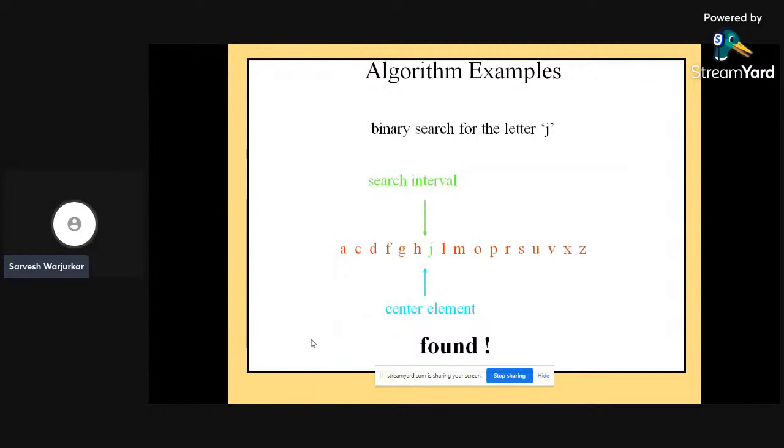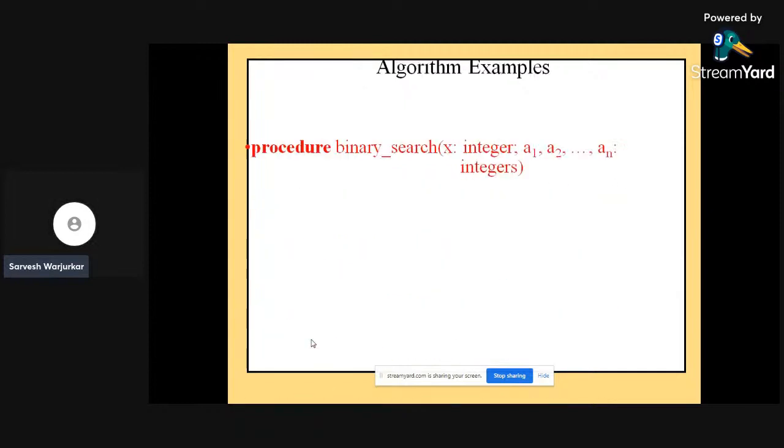Same thing if our element is, for example, u or v, it is in the second interval of the first line. In that case we need to repeat the same operation again and again until our element is found.